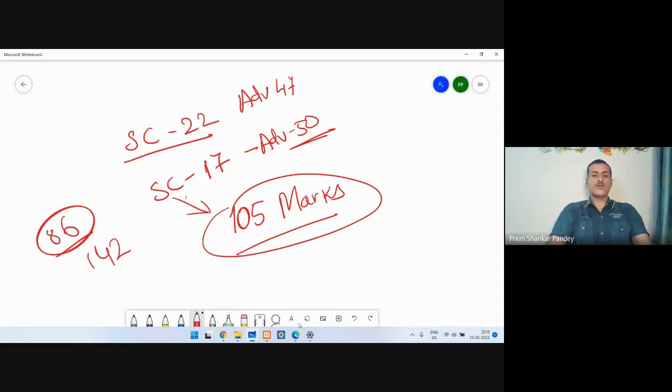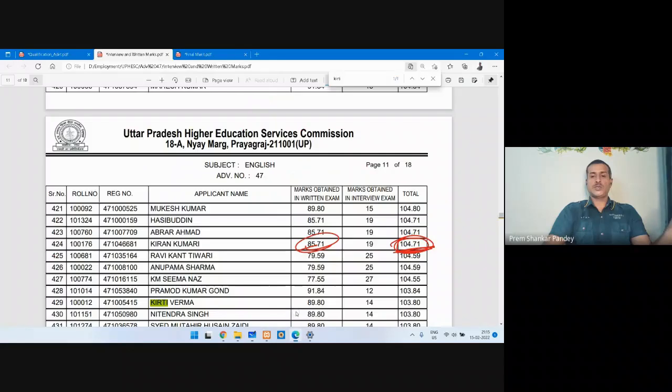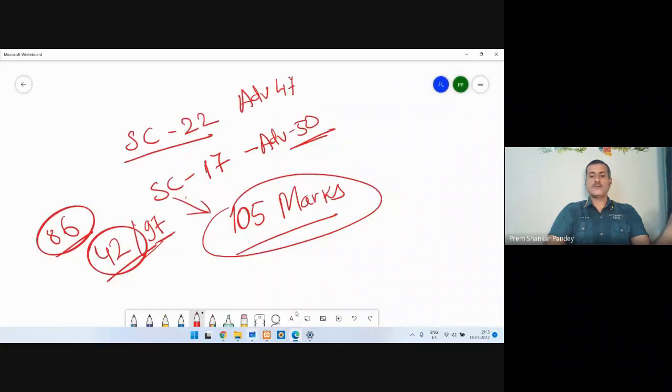If your score is 42 out of 97, if you are getting 42 marks, then you are in the safe zone. But yes, there you need to score somewhere above 20. You can see here, she has scored 19 marks. So you have to score good marks. But yes, your chances for selection are obviously there. So if you are at 42 marks, you can be selected, but you need to secure almost 25.